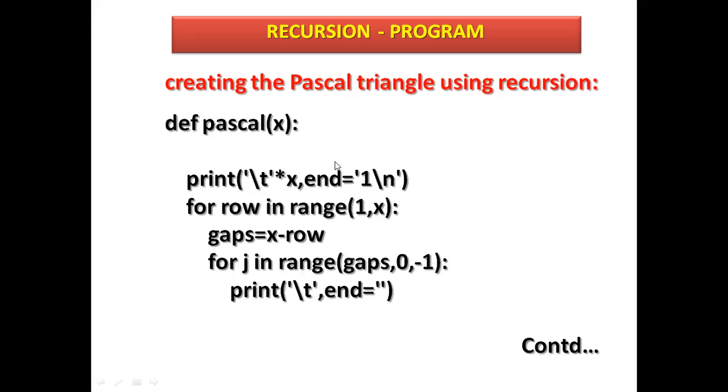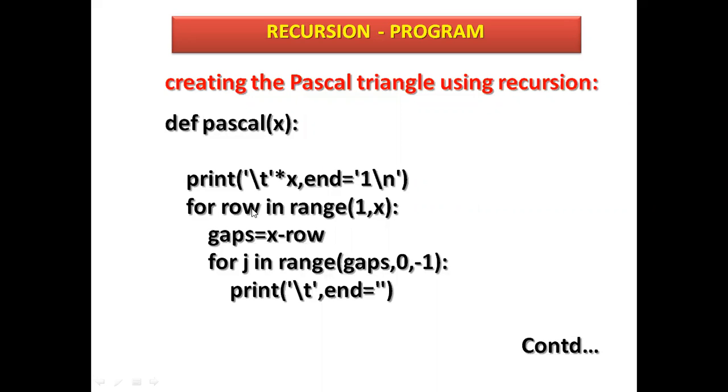So another part, it has 3 parts. Continue one more part here. def pascal x. What is x? Pascal is a function name here. x is a variable, which is an argument. Print slash t. t for tab, that you know, one tab on your laptop or keyboard, multiply by x. And slash n, so 1 will be printed, and it will go to the next line. First it will print 1. You have seen the first 1 is there.